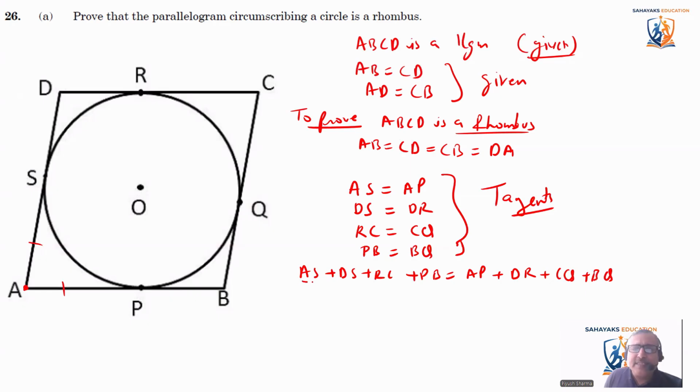So we know AS plus DS is AD, plus RC plus PB. We don't know what RC plus PB is, I'll just leave it like this. Is equal to AP plus DR.